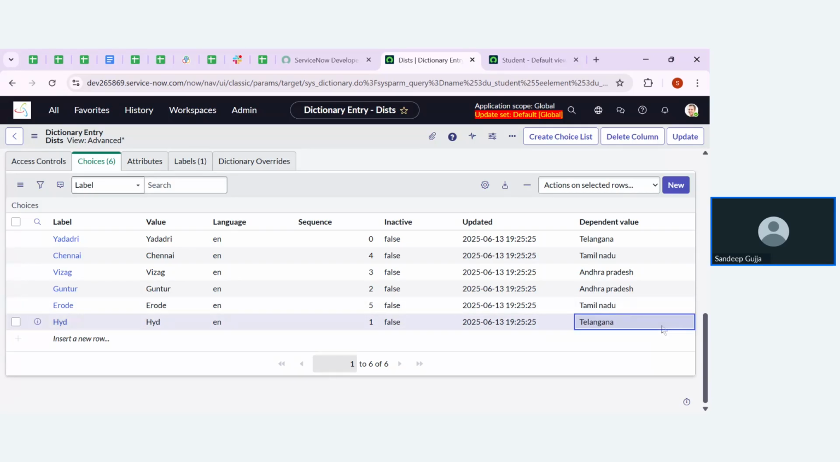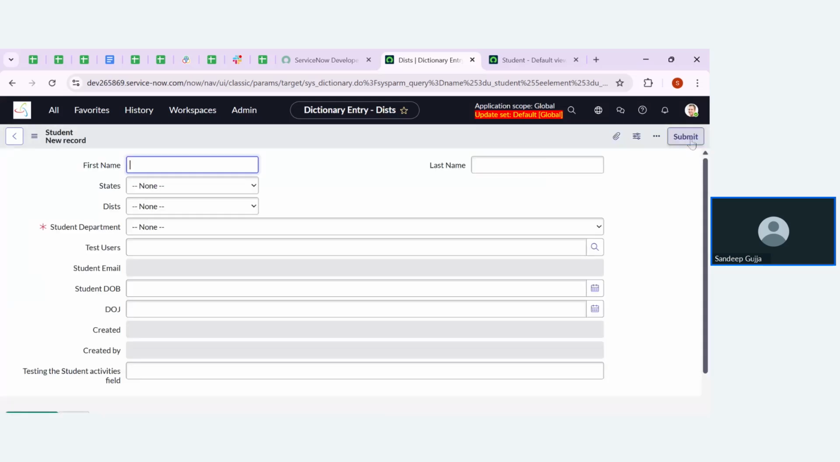After specifying the dependent values, if we click on update, then it will work exactly as we have assumed. Okay, so now let me show you guys. If I go for the state Telangana, then you can see in the districts, I can see only Hyderabad and Yadadri. I can pick a choice from these two particular choices only.